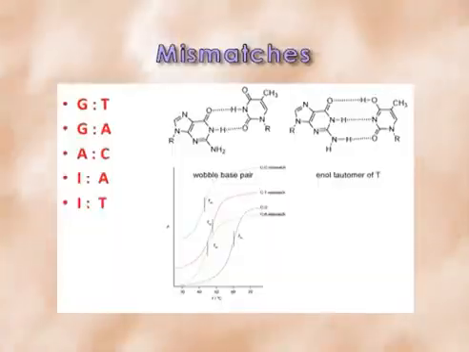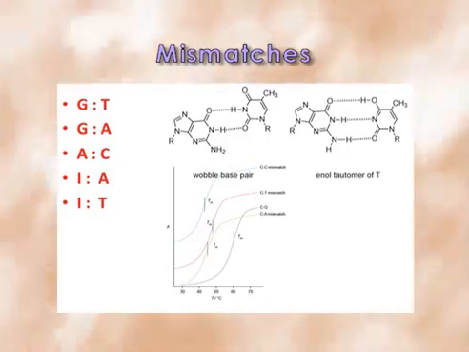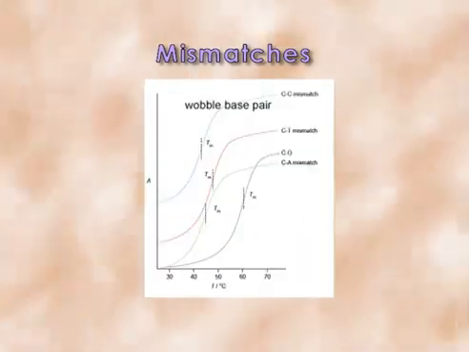Now, after replication, when the tautomer reverts back to its common form, it gives rise to mismatches like GT, GA, AC, IA, IT, etc. Such mismatches can cause impaired Watson-Crick base pairing as well as flipping of the bases. So, it changes the Tm, or melting temperature.